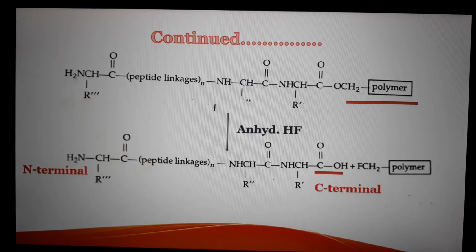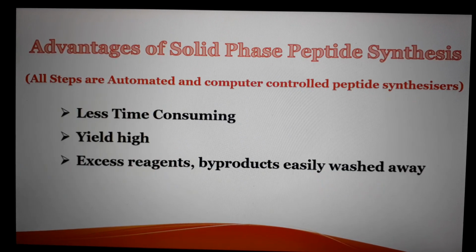At last, when we have obtained the required polypeptide chain, the solid support is removed with the use of anhydrous HF. So at last we get a polypeptide chain which has the free N-terminal amino acid on the left side and the C-terminal amino acid on the right side.